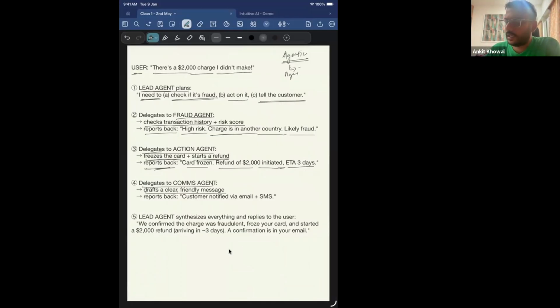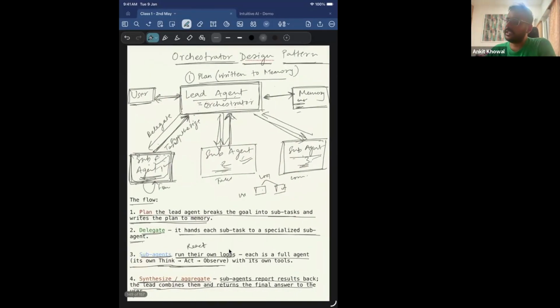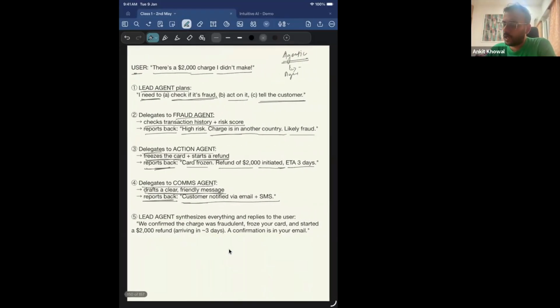and whatever actions we have taken. So it gives all the context to the comms agent, and then the comms agent will draft a clear, friendly message, and that also reports back to the leader agent: customer notified via email or SMS. So sub agent 3, which is the comms agent, will take the action and report it back to the leader agent. Now the leader agent synthesizes everything and replies to the user.